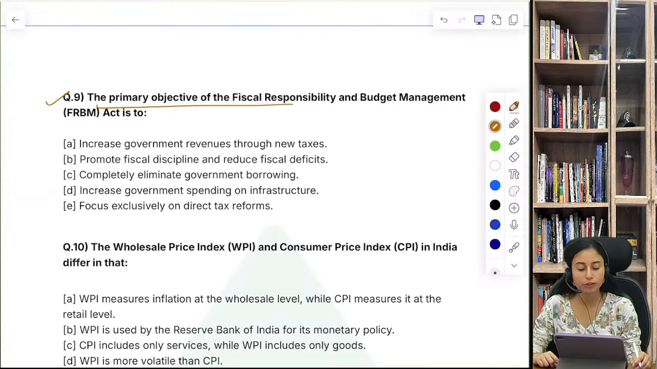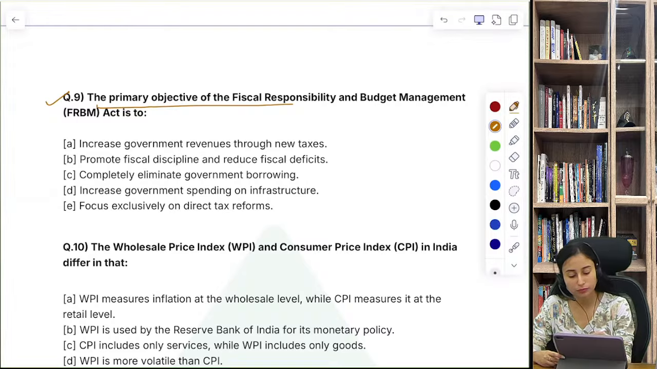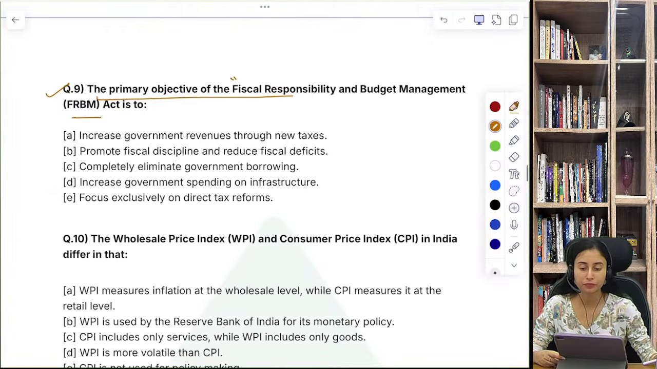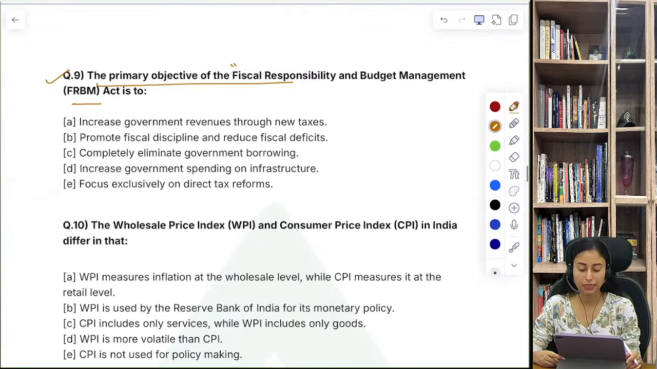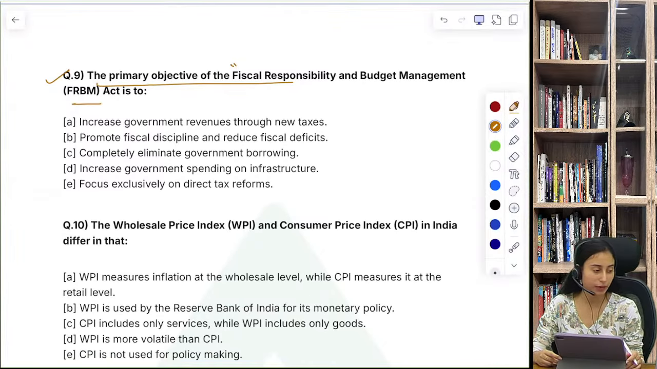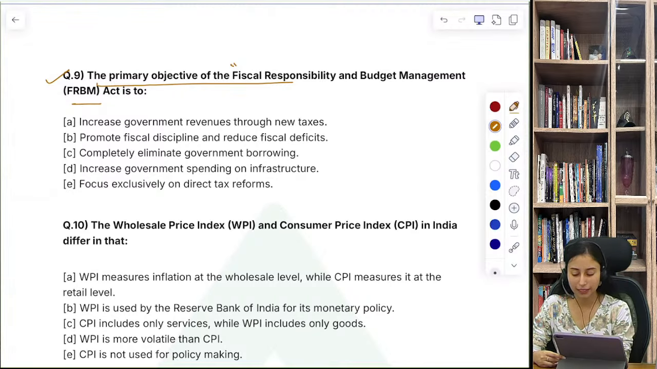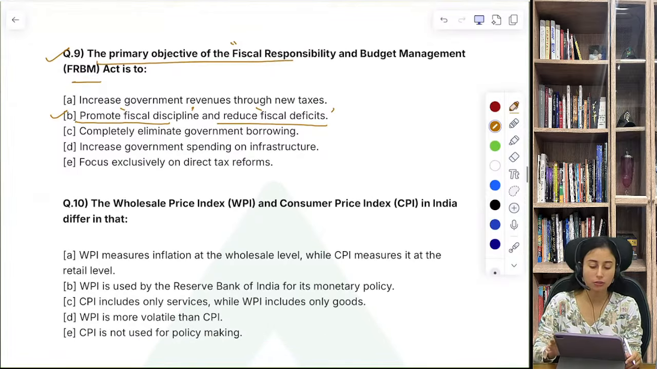It says the primary objective of the Fiscal Responsibility and Budget Management Act is to dash. So you must know what is the primary objective of such an FRBM Act. I hope you have read it. So yes, question number 9. I am waiting for the answers. What do you think is the right answer? So B is the right answer. The objective of this FRBM Act is to promote fiscal discipline and reduce the fiscal deficit of the economy or the state.